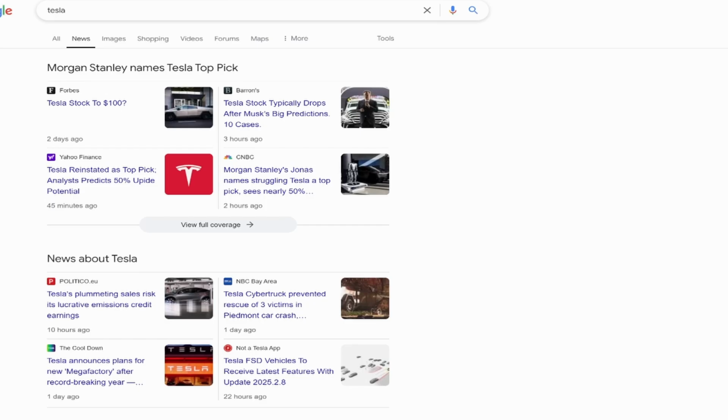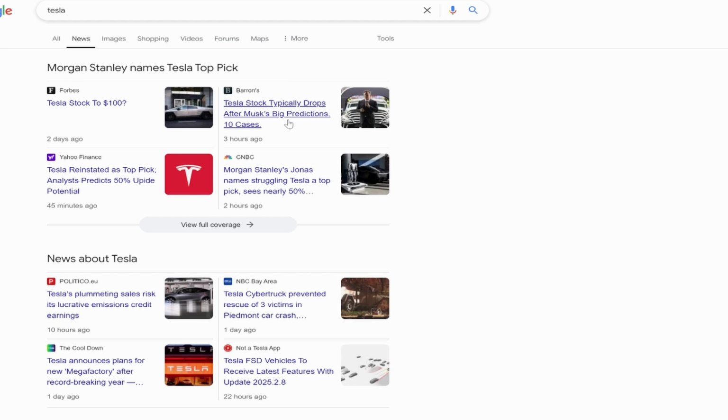For that, I did a quick Google search for news on Tesla, because technicals are to be underpinned with fundamentals. There is one which talks about Tesla stock to $100 from Forbes. The other one from Barron's is that Tesla stock typically drops after Musk's big predictions, and they have highlighted 10 cases. What Musk said was that Tesla stock price could go all the way up, provided the execution was perfect, and he had given some numbers. Now all of those things are pie in the sky basically.